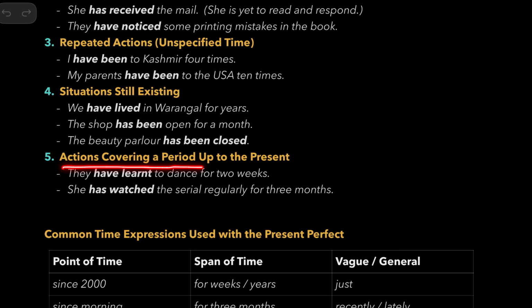Actions covering a period up to the present moment. They have been learning to dance for 2 weeks, meaning they started learning to dance 2 weeks ago and they still learn to dance. She has watched the serial regularly for 3 months. So if you drop this, she no longer watches now. It refers to a past action that repeated itself several times. Now, "she has watched" means she still watches.